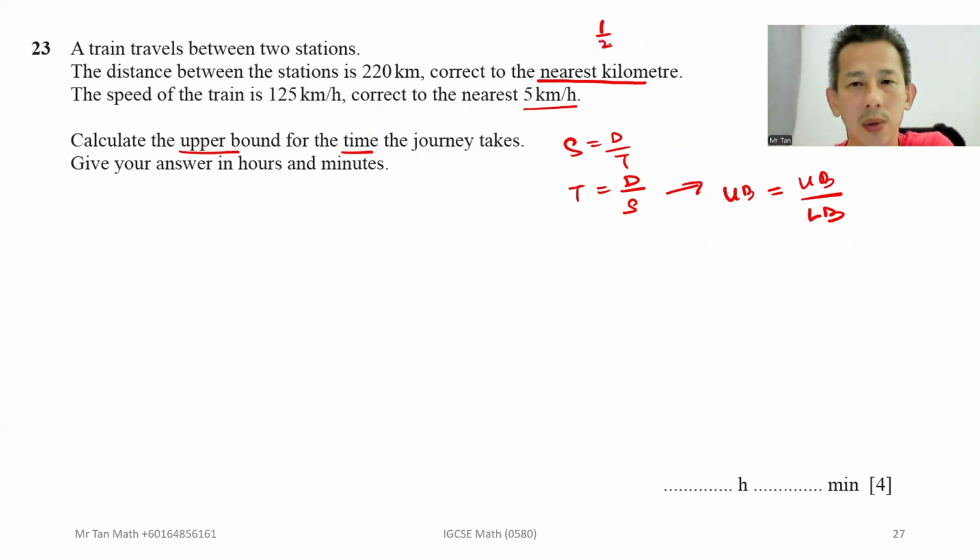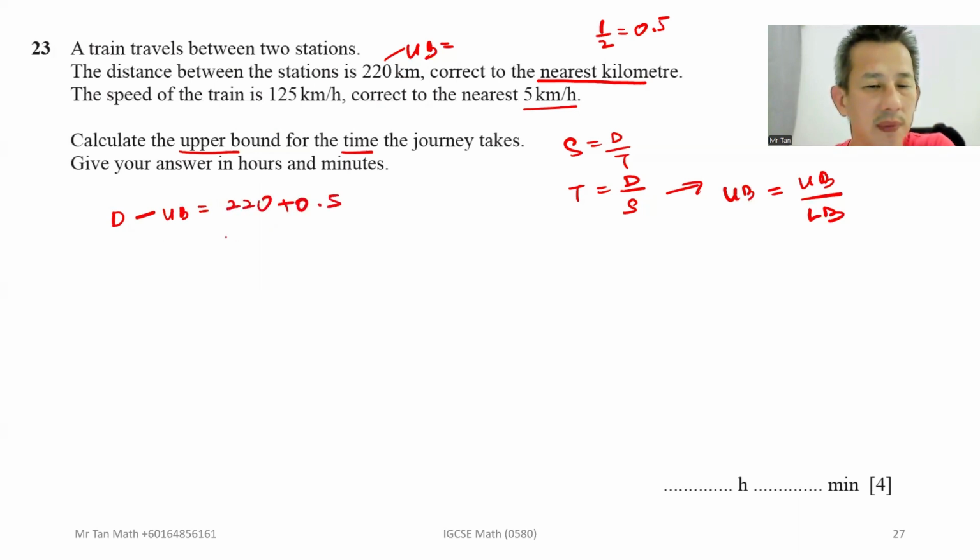So 1 over 2 is equal to 0.5. So you take the distance. The upper bound is equal to 220 plus 0.5, that equals 220.5. And then for the speed, you need the lower bound of the speed. You take 5 over 2, that equals 2.5.